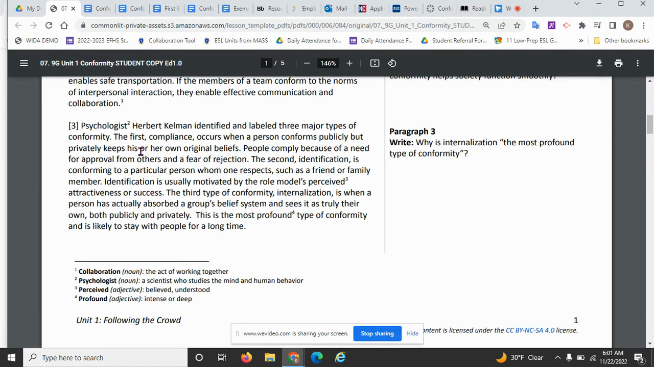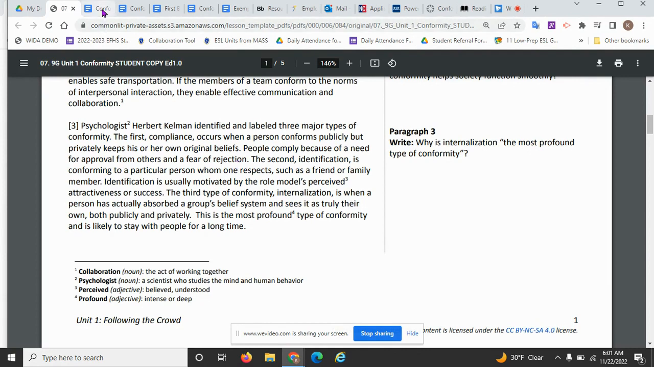He's not describing something that happens in order. He's just talking about the three major types of conformity. And so he uses these words just to say, here's one type of conformity, it's compliance. Here's another type of conformity, it's identification. And here's another type of conformity, it's internalization. And then he describes each one of those types of conformity. So this, in fact, ends up being a description paragraph.